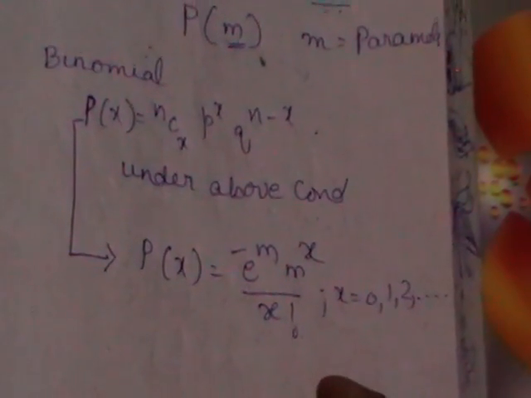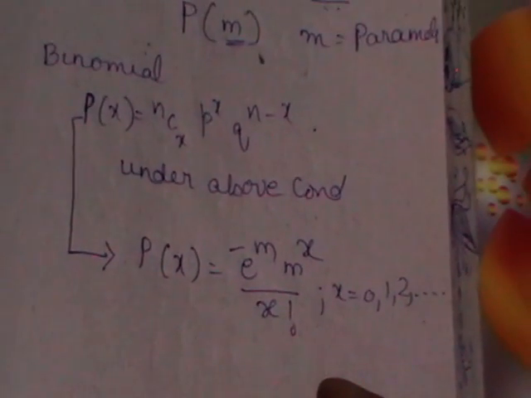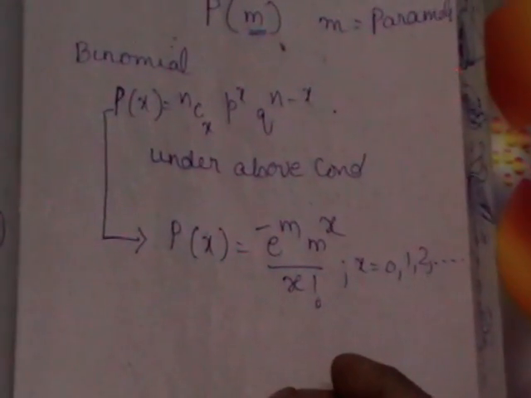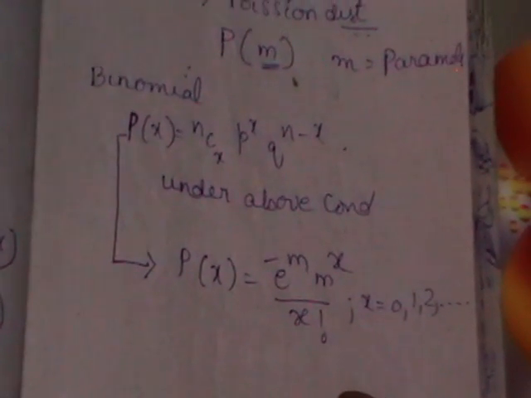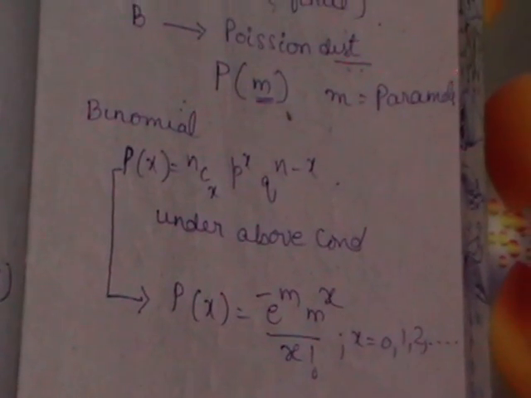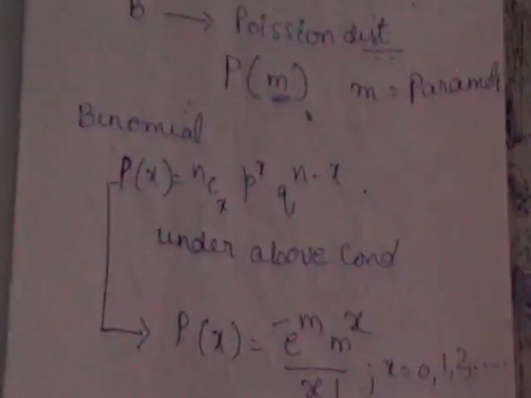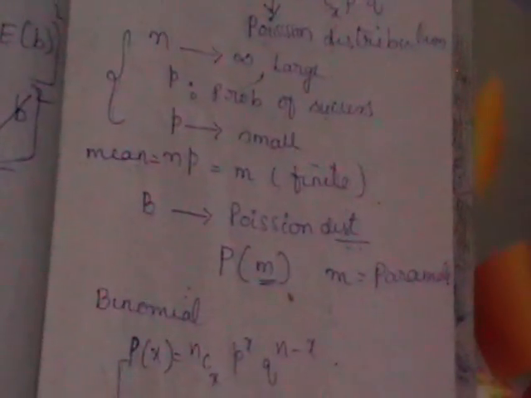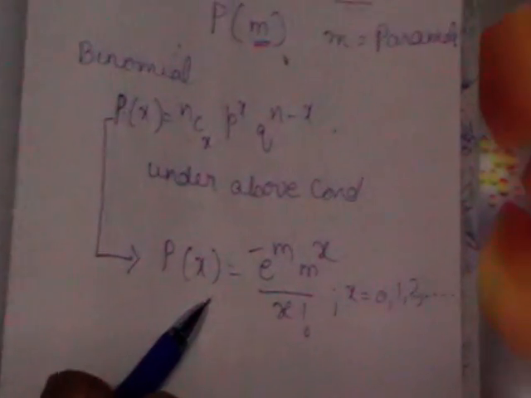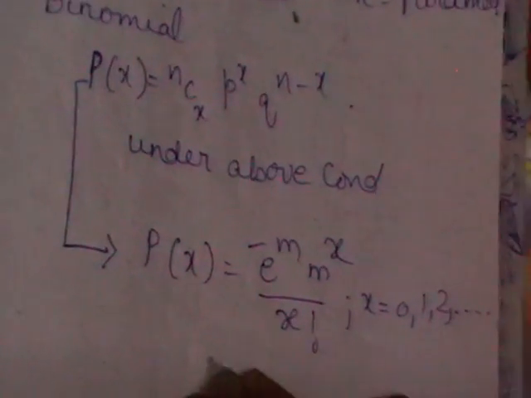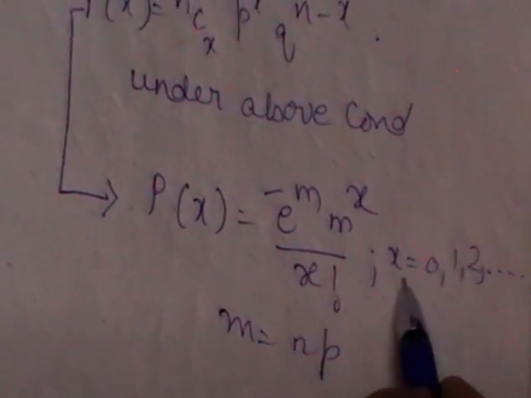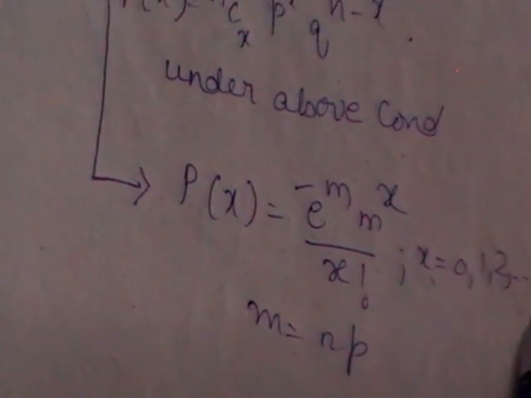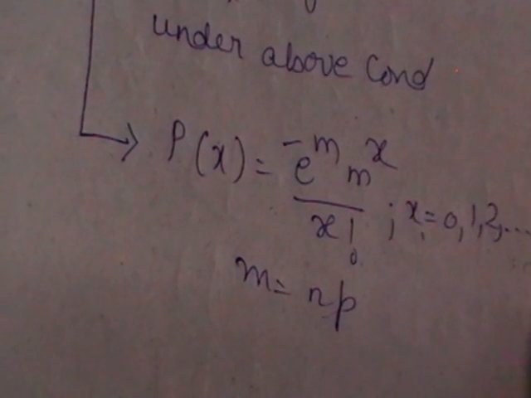So binomial distribution, under the three conditions that n turns to infinity, p is very small and np is equal to m, gets a new form, and the distribution so obtained is called Poisson distribution. Under Poisson distribution, the PMF by putting these three conditions changes into e power minus m, m power x by x factorial, where m is equal to np and x is equal to 0, 1 and so on to infinity. In binomial distribution, x is from 0 to n; here x is from 0 to infinity.